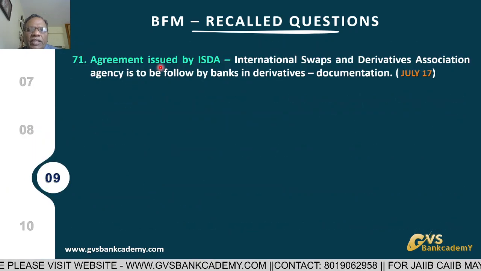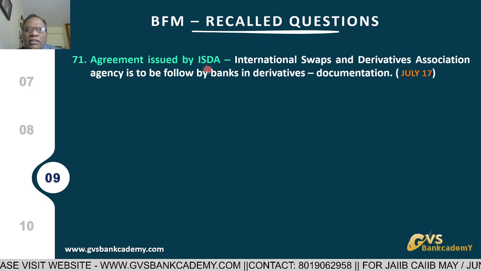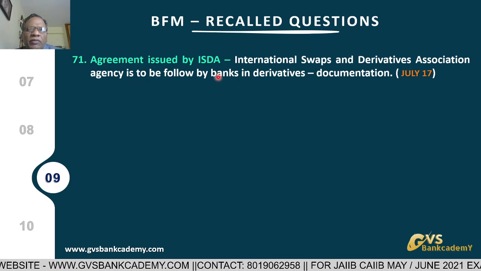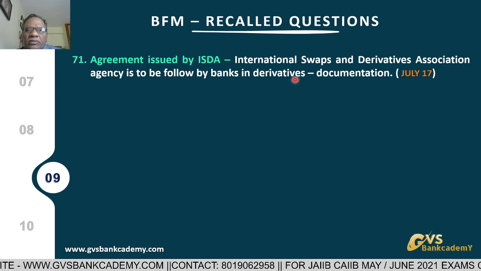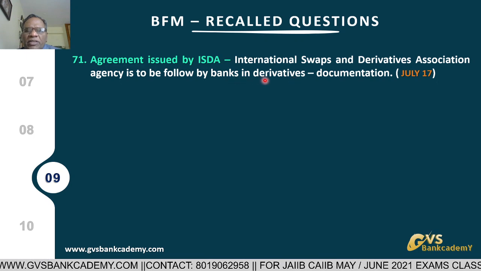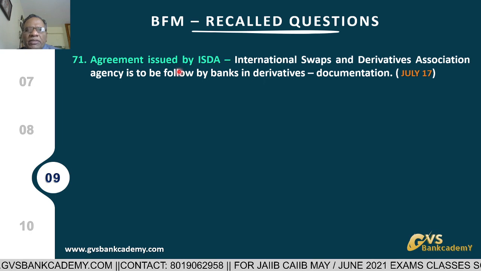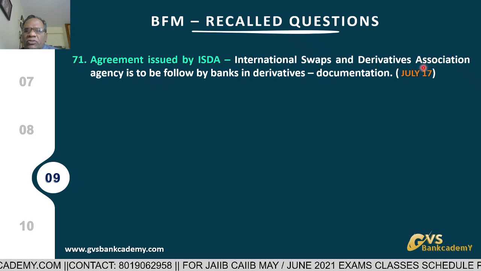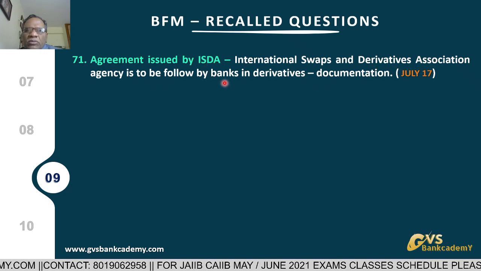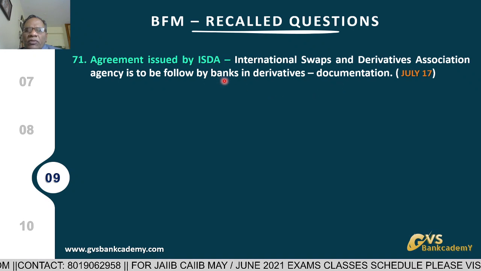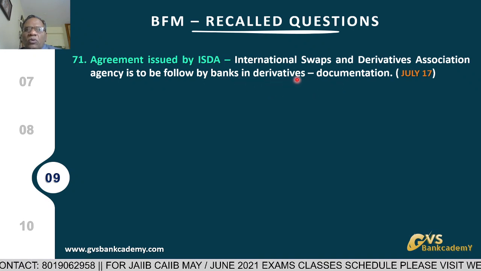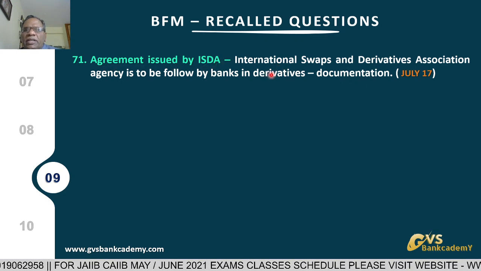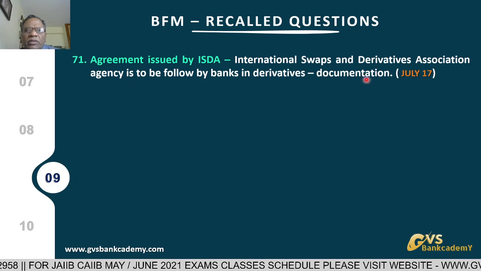Question number 71. Agreements issued by ISDA, International Swaps and Derivatives Association. It is situated in Chicago. Whenever Indian banks deal with derivatives or take documentation in derivative transactions, we presently use ISDA documentation. Indian banks also use it. Whenever we enter any derivative transaction, whatever document guidance is issued by ISDA, that document we take.